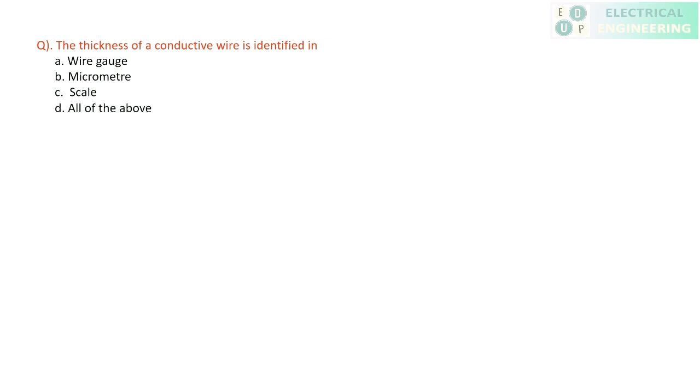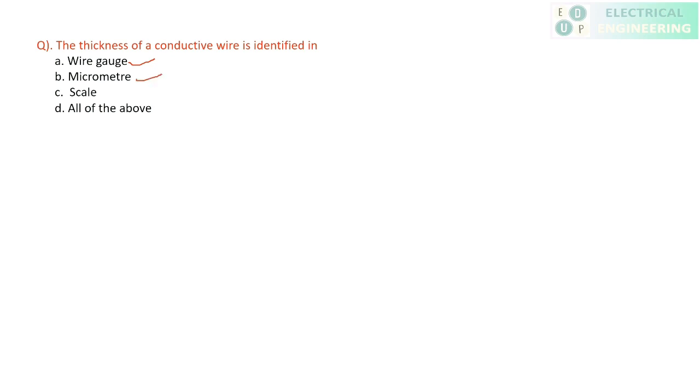This is our first question. The thickness of the conductive wire is identified in. It means, when we are choosing a particular wire for a particular application, for a particular wiring system or load, what kind of thickness we decide, and that thickness is measured in which way. What is the first option? Wire gauge. That is okay, we use a wire gauge to identify the thickness of the conductor.